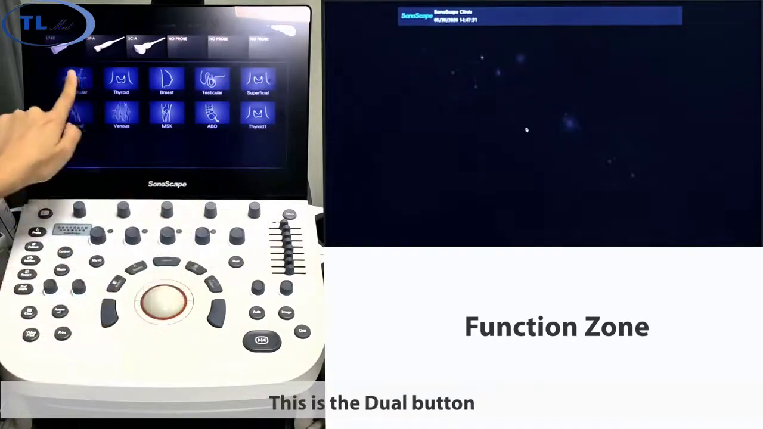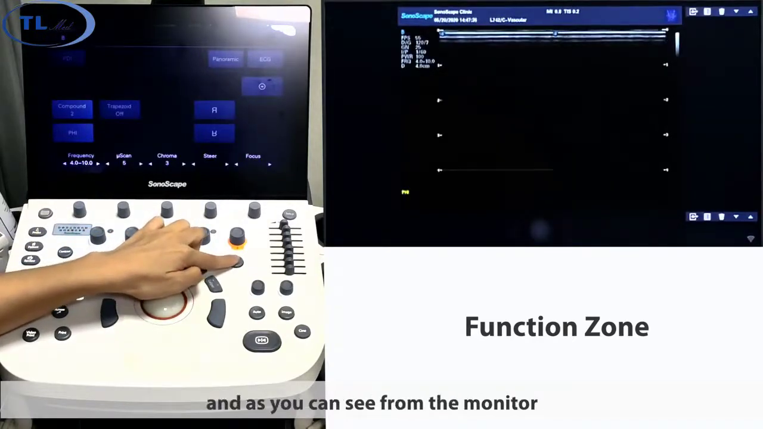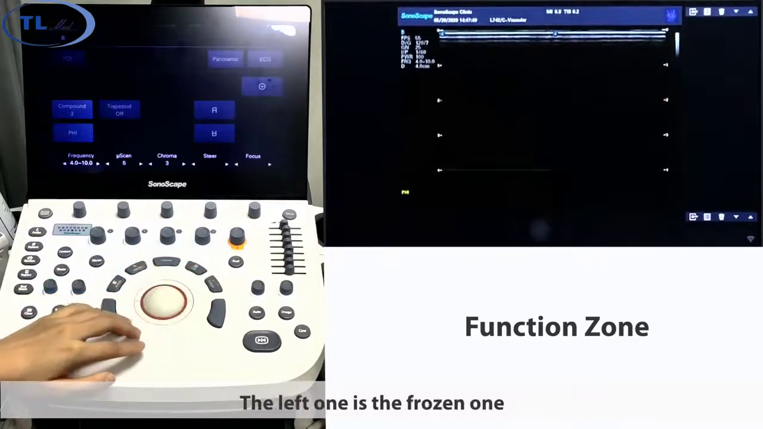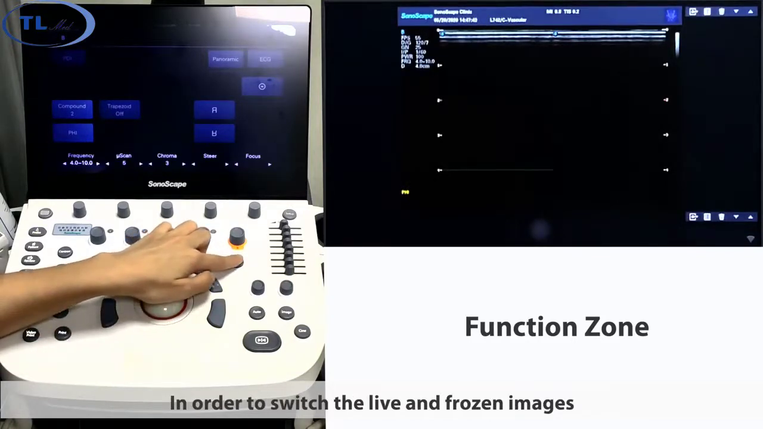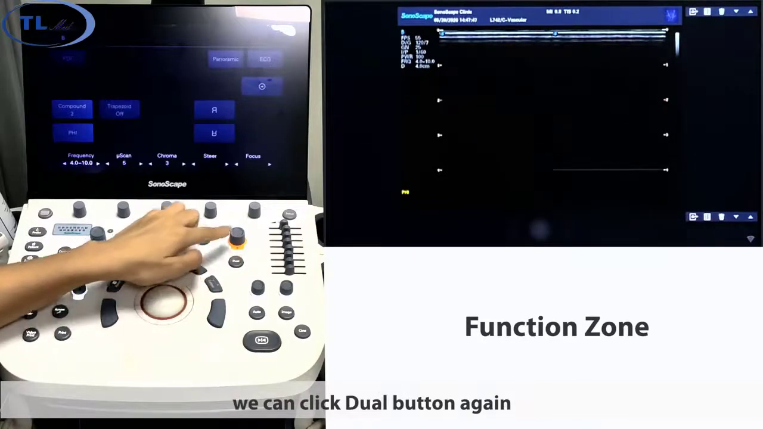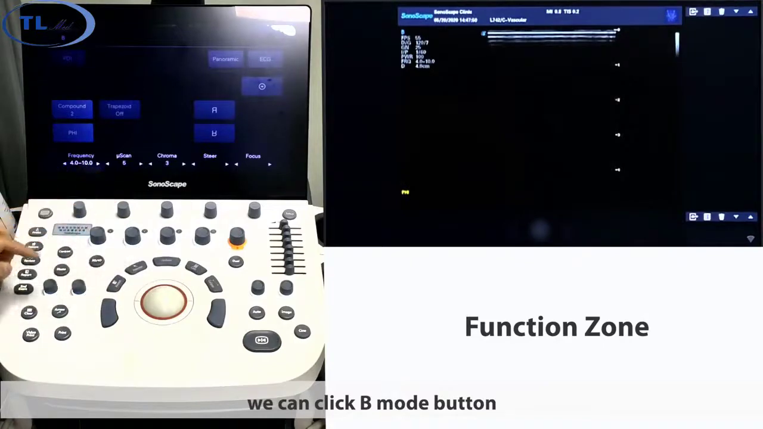This is the dual button. Press this button, we can activate dual mode, and as you can see from the monitor, the area with the green line is the real-time image. The left one is the frozen one. In order to switch the live and frozen images, we can click the dual button again. To exit dual mode, we can click the B mode button.